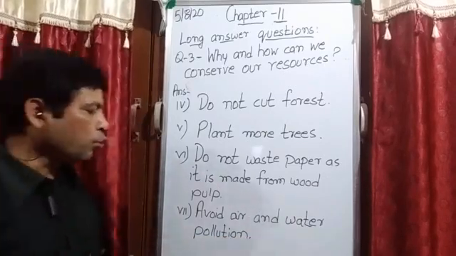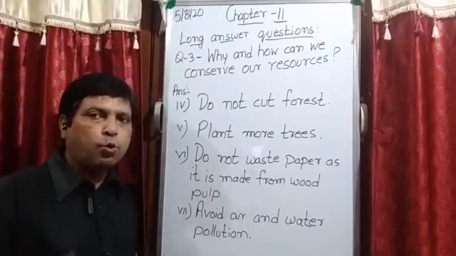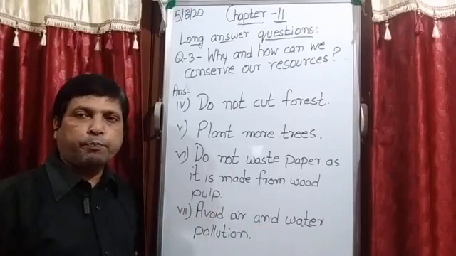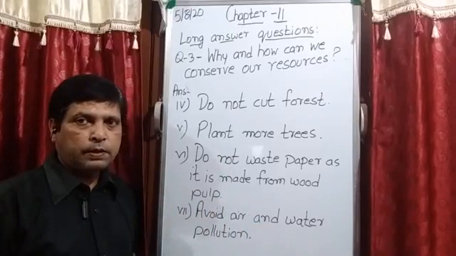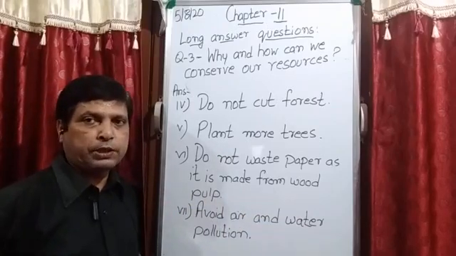Okay, see, due to human activities, these days you will find a lot of pollution. That is, avoid air and water pollution.